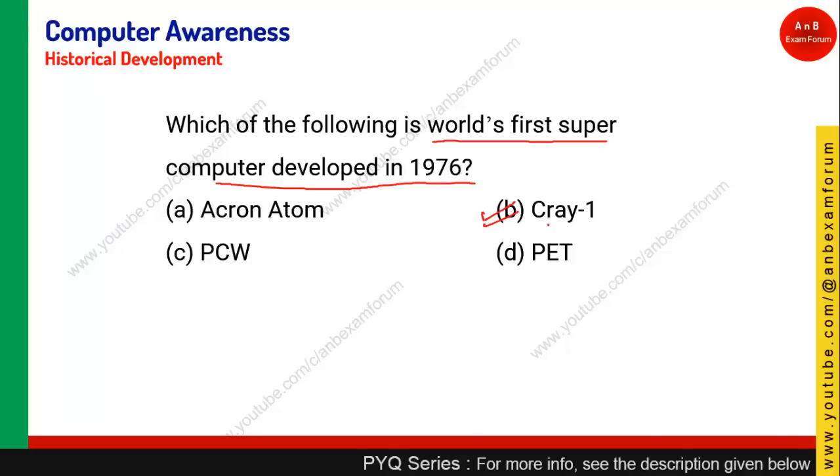This Cray-1 is the first supercomputer that is known. I cannot tell you beyond that, you just need to mug this up. The first supercomputer is Cray-1, which was developed in 1976. So option B, those who have given it, very good.